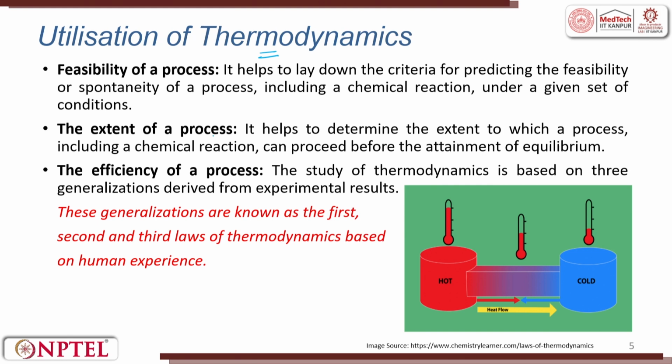The extent of a process: it helps to determine the extent to which a process, including a chemical reaction, can proceed before attaining equilibrium. So, feasibility and extent can be determined, and the last point is going to be the efficiency of the process. The study of thermodynamics is based on three generalizations derived from experimental rules. These generalizations are known as the first, second and third law of thermodynamics, based on human experiments.